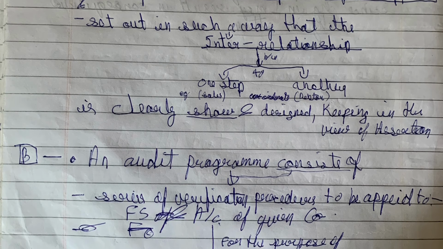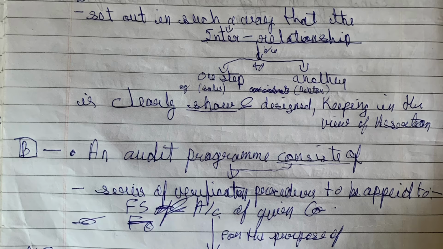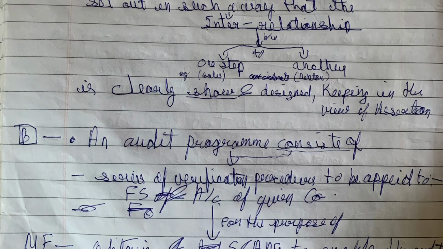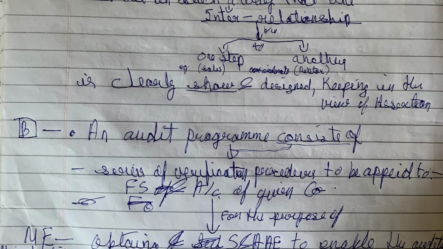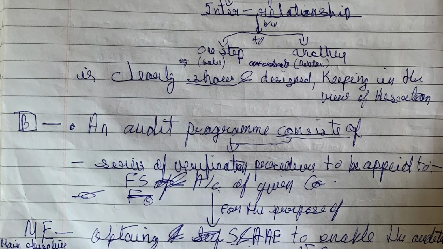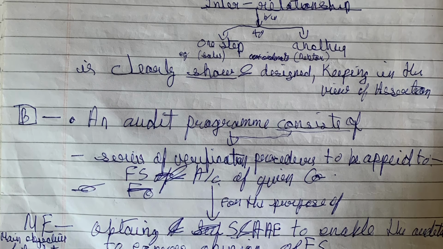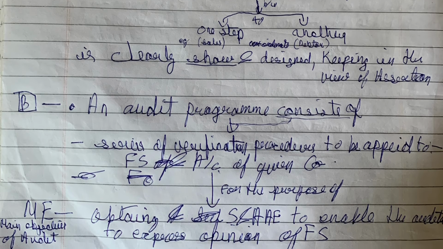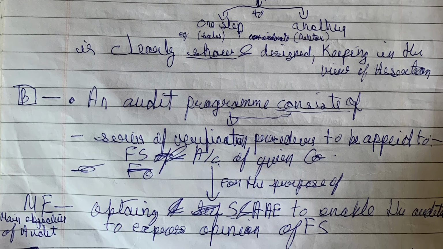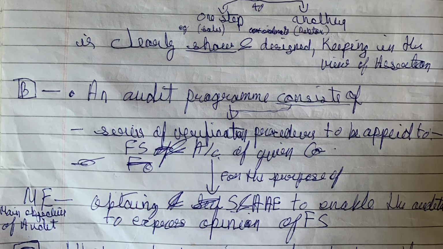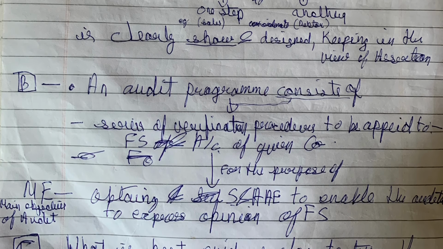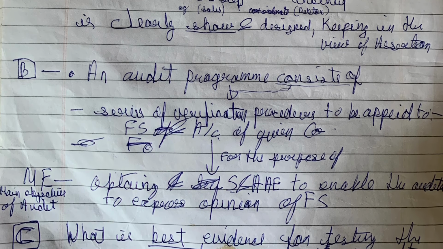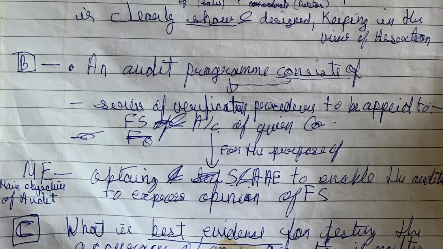Next, audit program consists of a series of verification procedures to be applied to the financial statement and accounts of a given company, for the purpose of obtaining sufficient and appropriate audit evidence to enable the auditor to express an opinion on the financial statement.